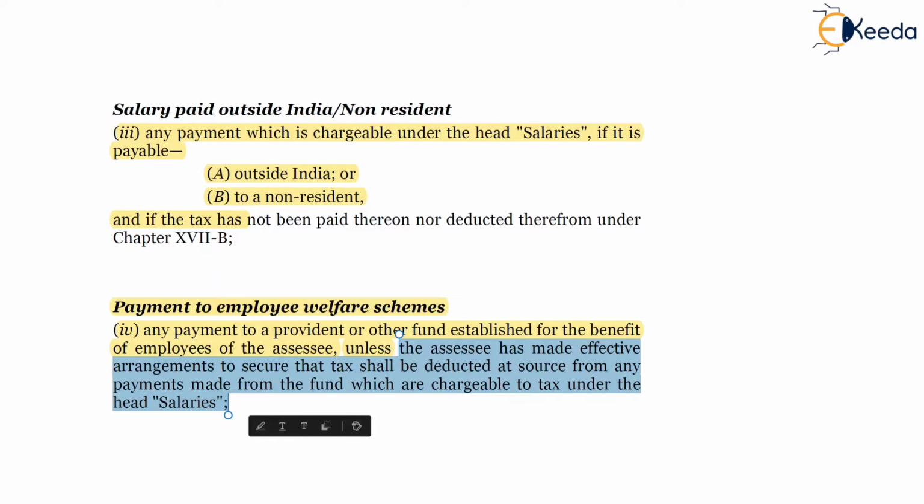The TDS amount on provident fund payable from the trust or by the PF commissioner, maybe the taxes which are liable to be deducted are at the rate of 10%, and if such 10% is not deducted by the employer, or in this case the PF trust, then the amount of provident fund paid would be disallowed in the hands of the employer company as per section 40A(4).